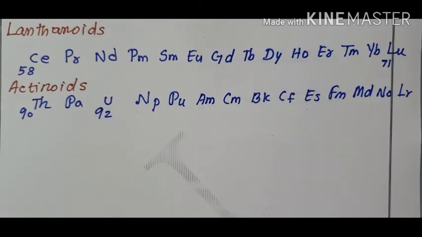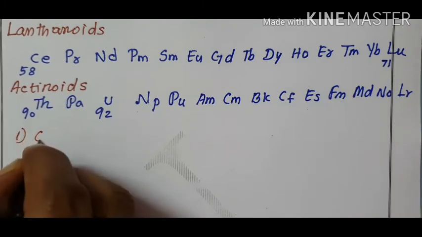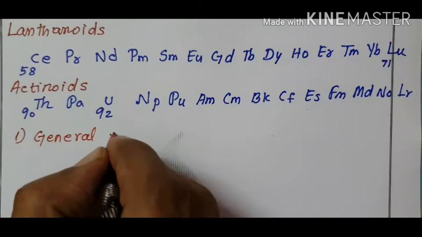Why is the position given at the bottom of the periodic table? First point is, lanthanoids have a general electronic configuration.